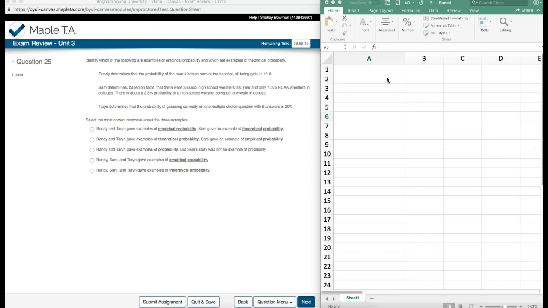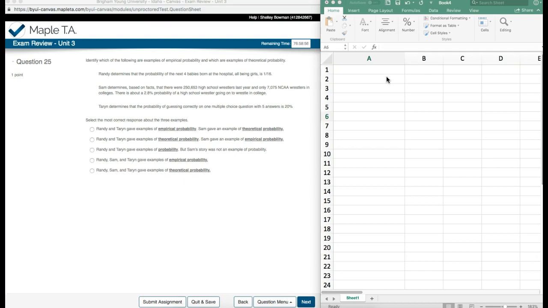So the first one, Randy has determined the probability of the next 4 babies being born in the hospital is 1/16, or 1 out of 16. The way he has found this is the first girl would be 1 out of 2, the next girl is 1 out of 2, and the next being a girl is 1 out of 2, because it's either a boy or a girl, and the last one is 1 out of 2.